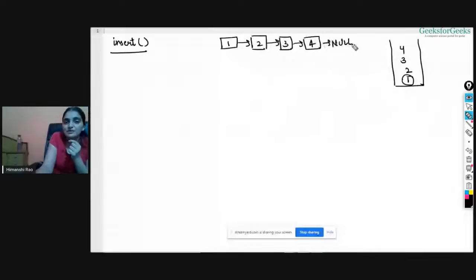And if you want to insert some new element, it will be inserted after 4 because this is the topmost element. You can check it from here. If you want to delete something, this 4 will be deleted. If you want to check the top element, now that this 4 has been deleted, 3 will be the top element, right? This one. And if you want to check the size, the size of the stack will be the length of this list, right? And the isEmpty function can be checked using the size itself, right? So let's start with the insert function first of all.